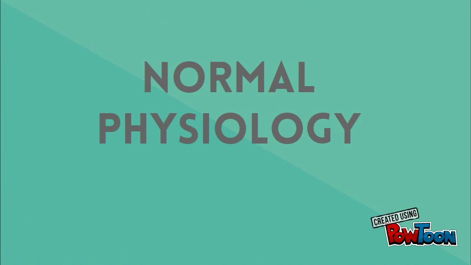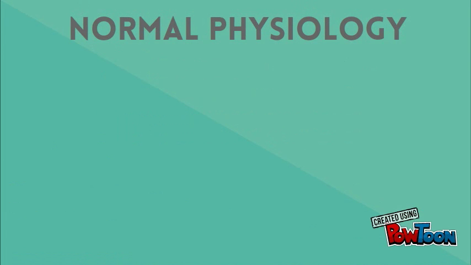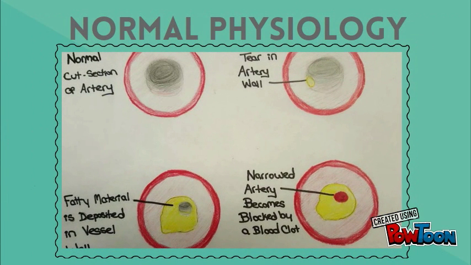Normal physiology. Blood pressure is related to the force and rate of the heartbeat and the diameter and elasticity of the artery walls. End diastolic volume, also known as EDV, regulates blood pressure. EDV is the amount of blood at the end of filling of ventricles. EDV regulates blood pressure by controlling how much blood is pumped into both the pulmonary and systemic circulatory systems.